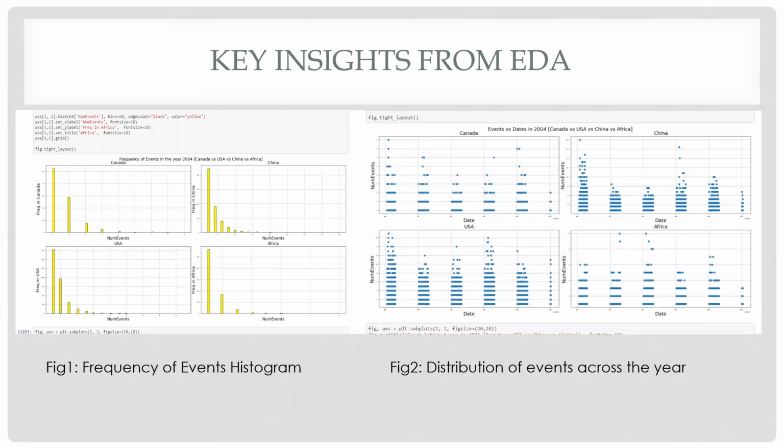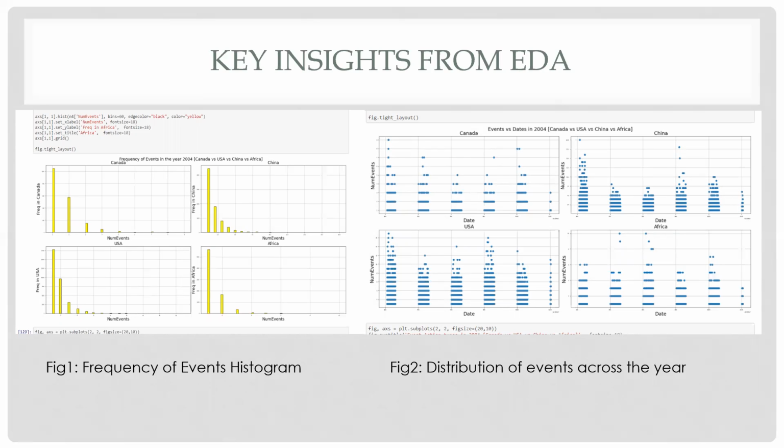These are some of the key insights that we have got from our EDA. The insights shown here in the figure basically consist of the EDA of the GDELT dataset. For the sake of presentation, we have taken Canada, China, USA, and Africa, and we have observed the maximum number of events in USA and China compared to Canada and Africa. The distribution of events across the year can be seen on the right scatter plot, and the frequency of events can be seen in the left histogram.